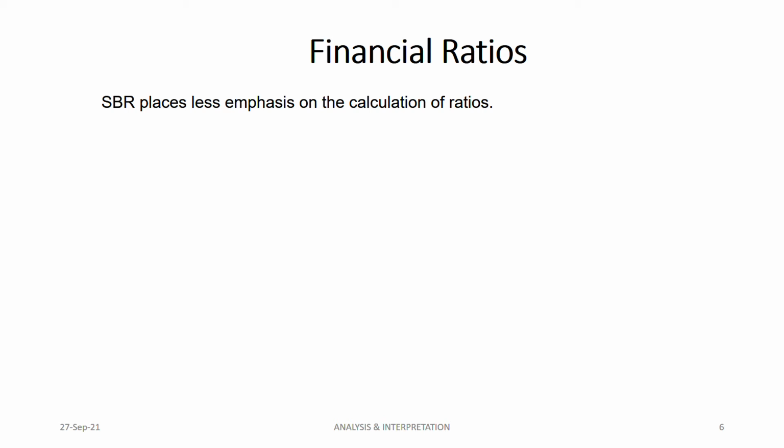In your professional level, you will be given some figures, some ratios, and then you have to analyze the financial performance or position of the company. Is it good? Is it in a bad light? Looking at the ratios, maybe sometimes there might be errors and you might need to change them. These are the type of work expected of you in SBR, not sitting and just calculating some ratios knowing the formula. No. And not all the ratios will be asked. Maybe two or three ratios, max up to four ratios they can ask in a single question, in a single sitting.